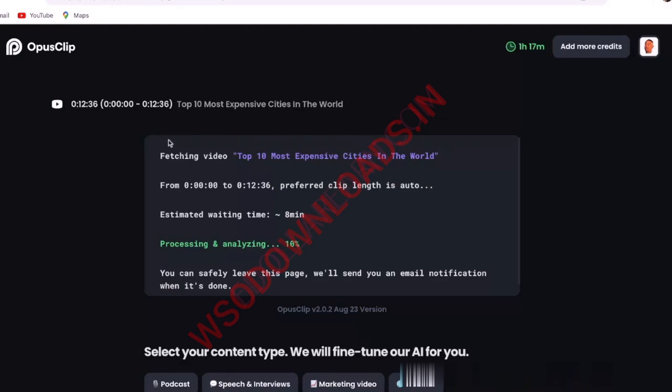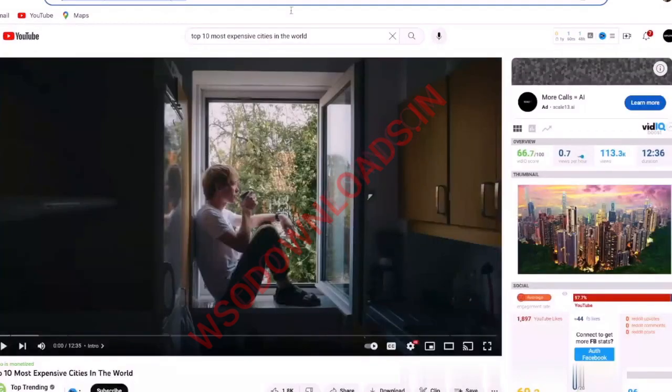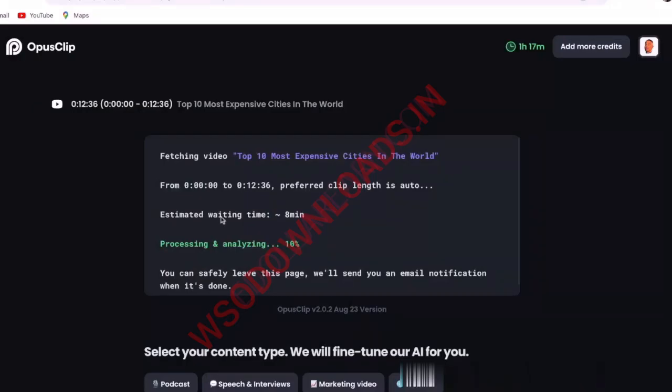But the cool thing about Opus is it gives you a free 1 hour and 17 minutes as your trial. So you have a trial for 30 days and you get an hour and 30 minutes, so you can leverage this. An hour and 30 minutes is a long time. Keep in mind, they're basing it off of the length of the video. So this is a 12-minute video. It's going to go ahead and break it down for me and analyze it.